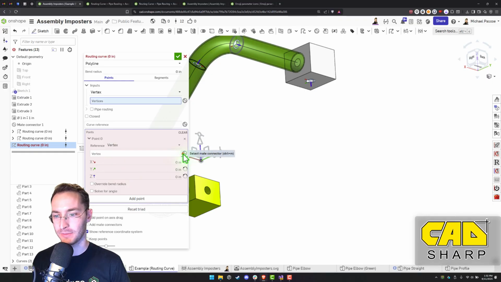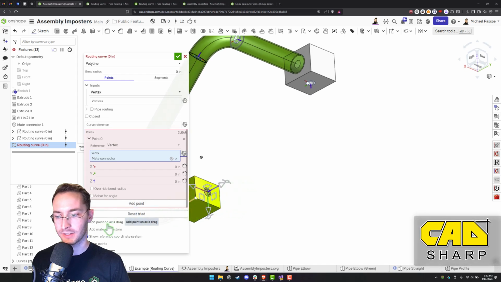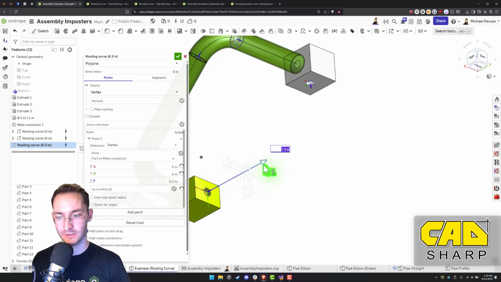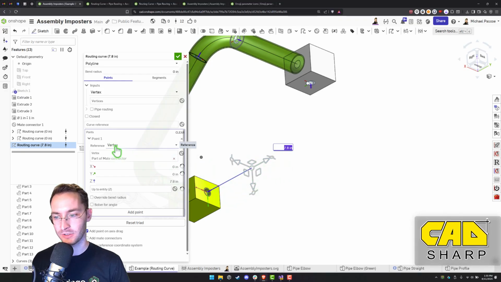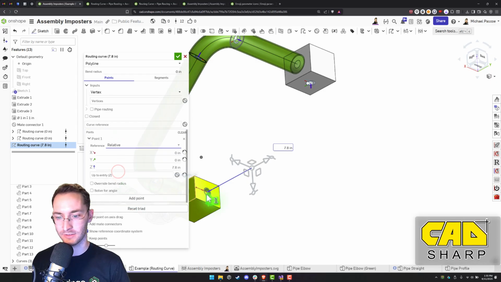And then we'll select the mate connector option right there, like that. I like to use the add point on axis drag. So now if we drag in the Z direction locally, it starts creating that next point. And now on the second point, make sure you change the reference mode from vertex to relative. That's important.